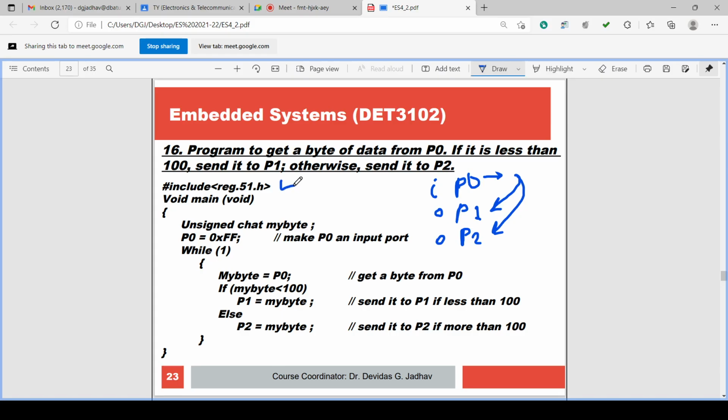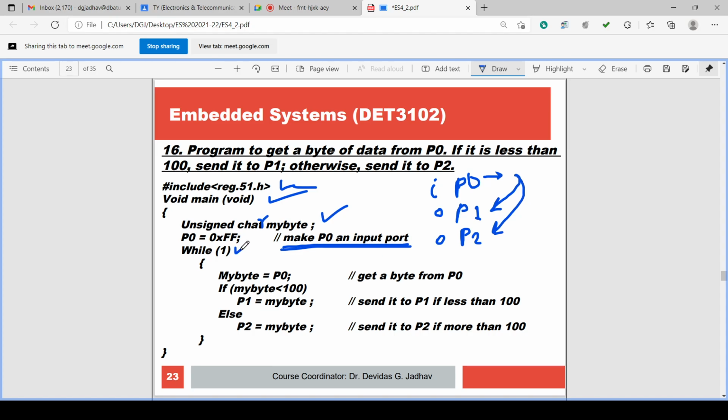Include reg51.h, that is the header file inclusion. Void main void is there. Unsigned char, this should be unsigned char, isn't it? Unsigned char my byte is there. Then P0 is equal to 0xFF, to make P0 an input port.